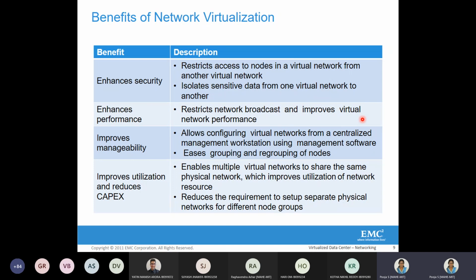But if it's just a VM that wants to access another VM on a different physical server, it will redirect the traffic directly to the physical NIC. So that manageability, grouping, regrouping, we can say zoning and masking, is handled by the management software, which is usually installed with the hypervisor.